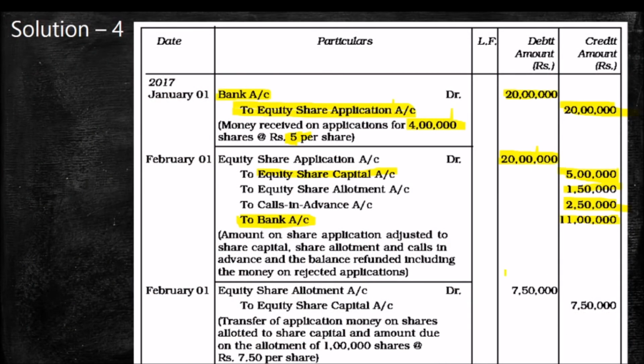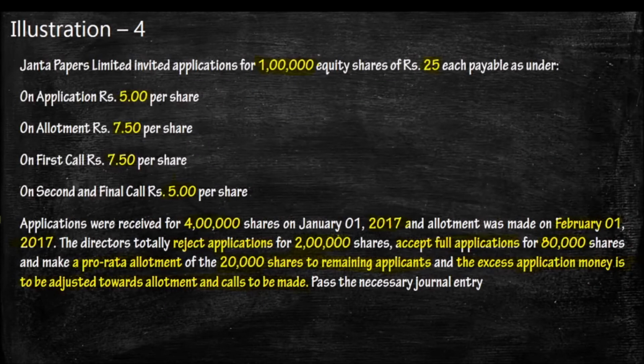So actually we will get 20 lakh. Out of 20 lakh, we transferred 5 lakh to share capital. So the remaining is 15 lakh. From 15 lakh, the maximum amount we can transfer to allotment is what? For the 20,000 shares.